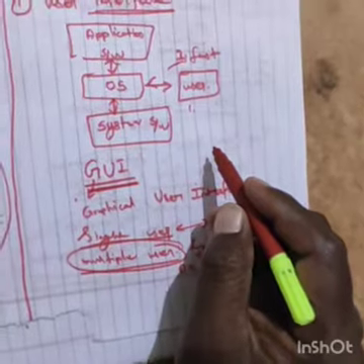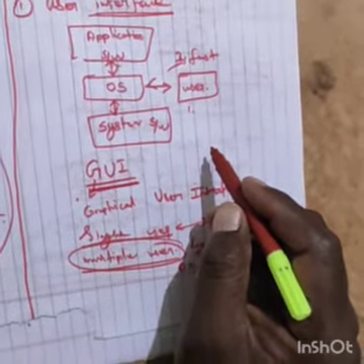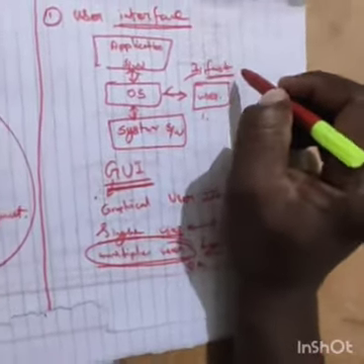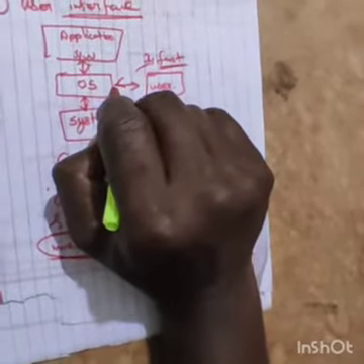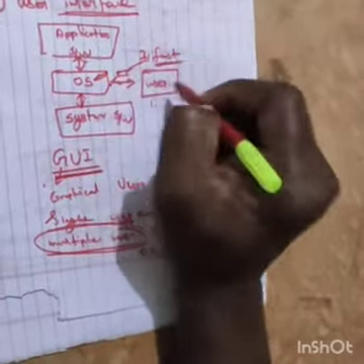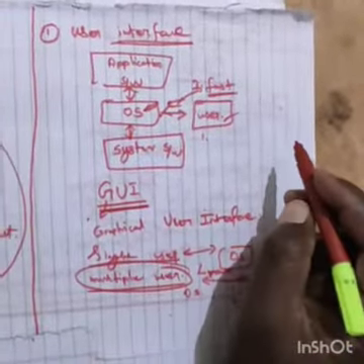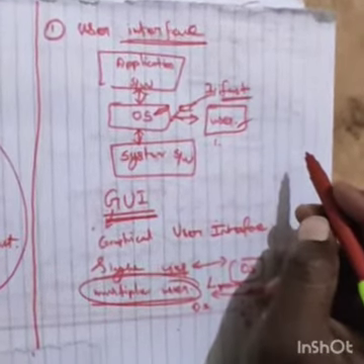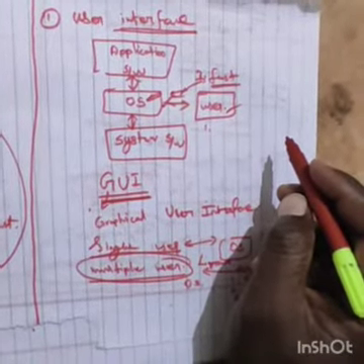The next one: it should satisfy the customer with the product. When the user approaches the OS and the OS works fast, the user is satisfied. The last one: the user interface should reduce the number of errors.